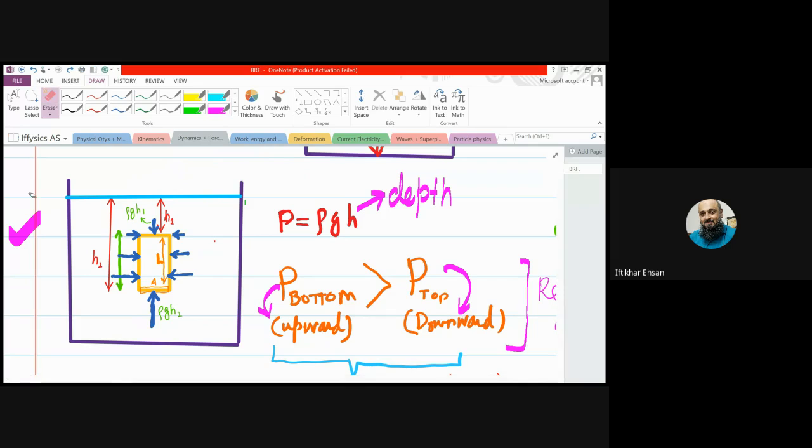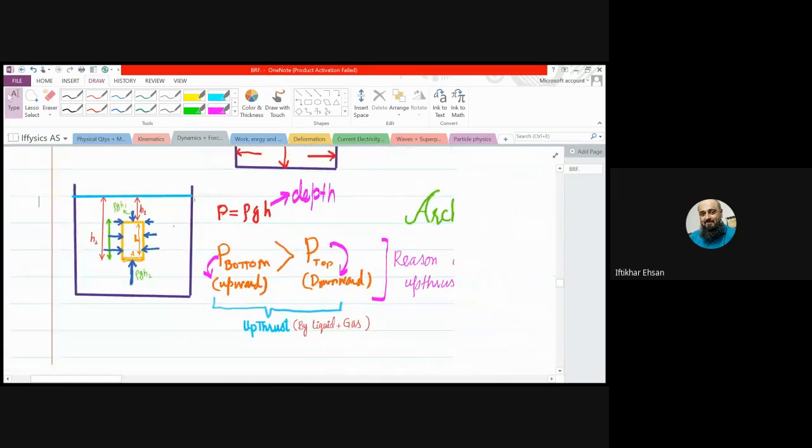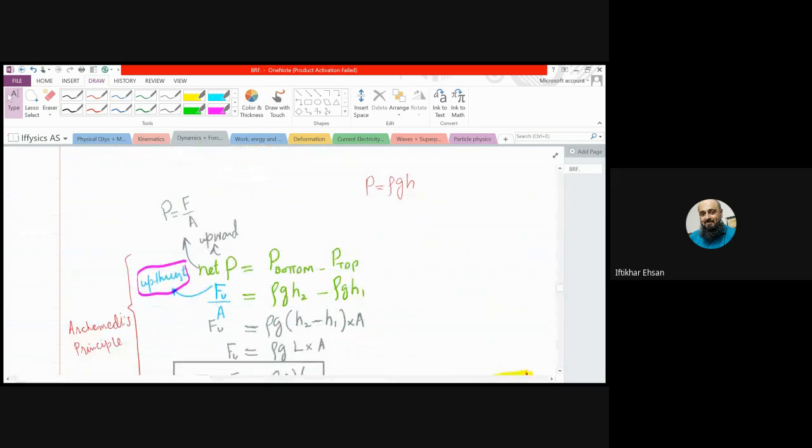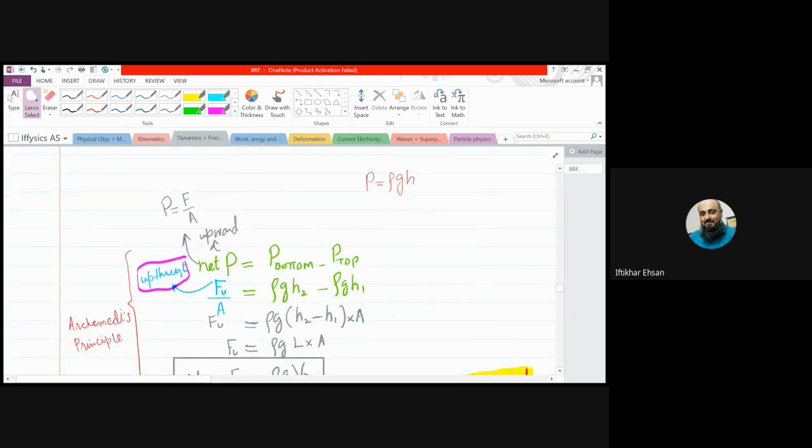Clear? So we are having two different pressures: the upward pressure at the bottom, which is stronger, and the downward pressure at the top. Whenever we have to find the net pressure, how do we find it? If we are having two opposite forces, how do you find the net force? The larger force minus smaller force.